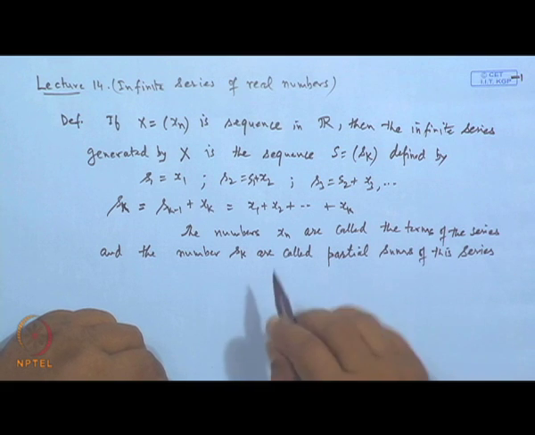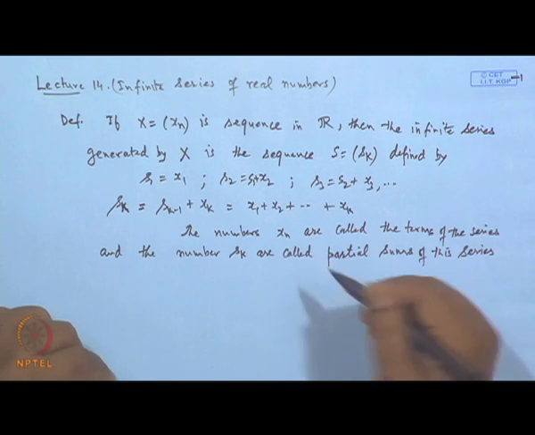This S k means the sum of the first k terms of the series.